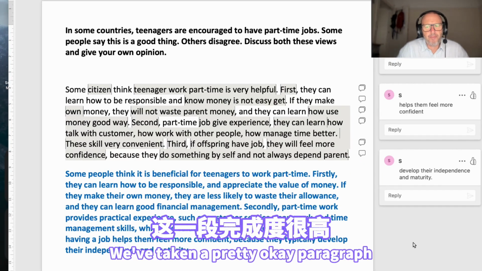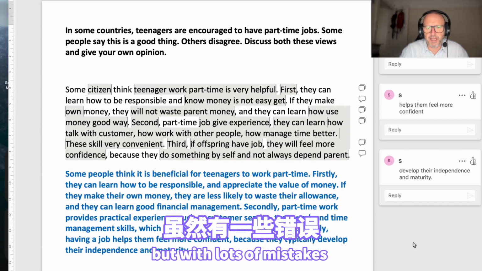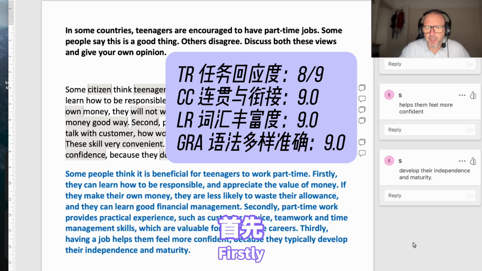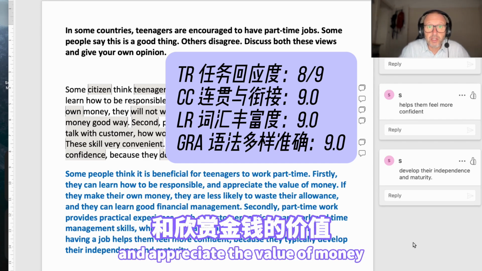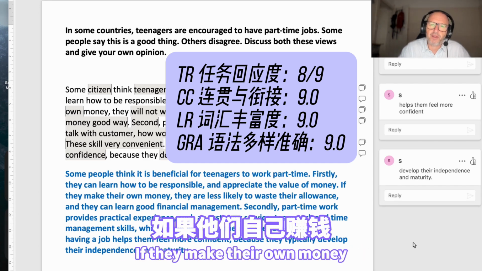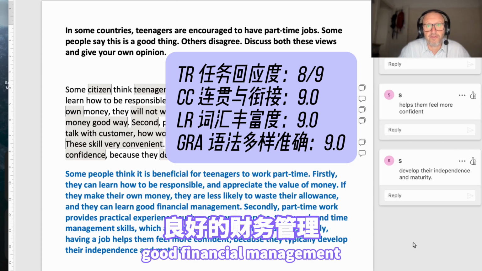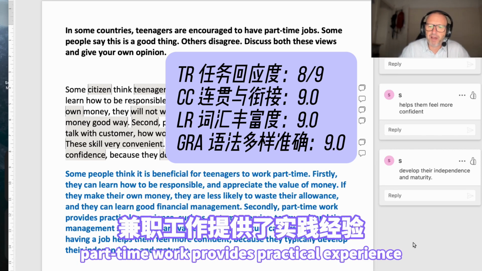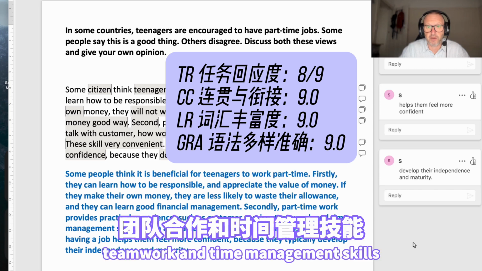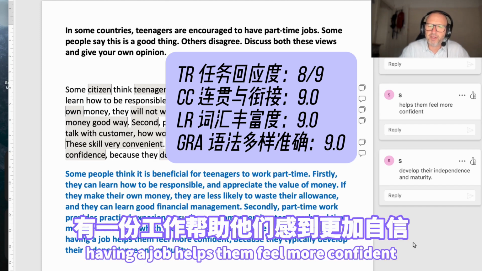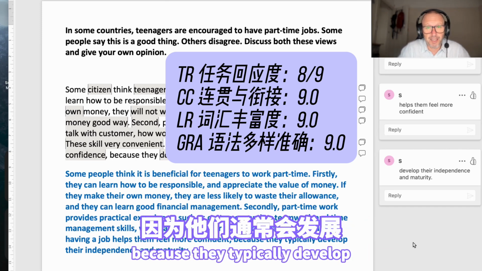We've taken a pretty okay paragraph, but with lots of mistakes, and made it much better with not too many changes. Firstly, they can learn how to be responsible and appreciate the value of money. If they make their own money, they are less likely to waste their allowance, and they can learn good financial management. Secondly, part-time work provides practical experience, such as customer service, teamwork, and time management skills, which are valuable for their future careers. Thirdly, having a job helps them feel more confident because they typically develop their independence and maturity.